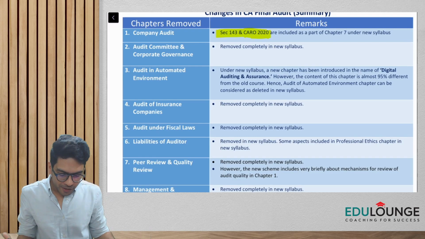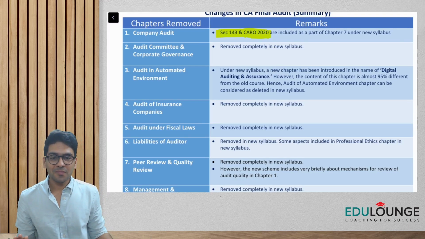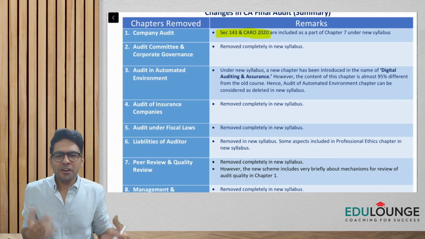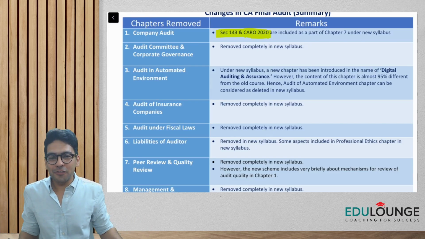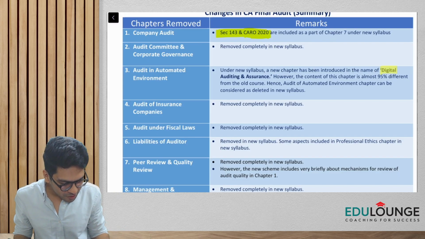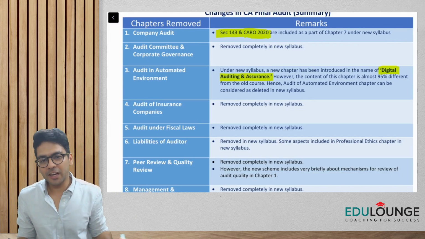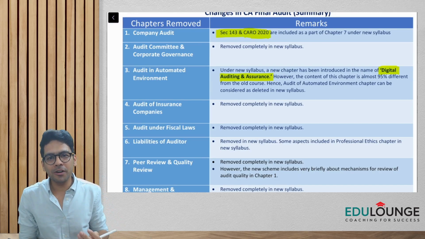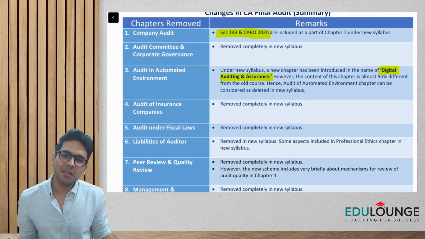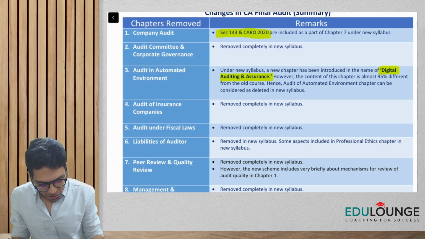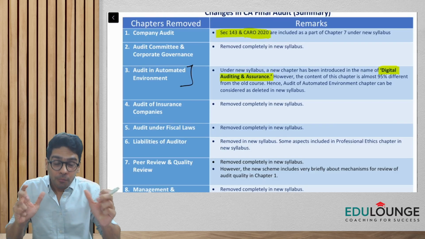Now the audit committee and corporate governance chapter has been totally removed from the new syllabus. Audit in automated environment, which used to be a very small and sweet kind of chapter in the old syllabus, has now been replaced by another chapter called digital auditing and assurance. But guys, I have gone through the content of the chapter. I feel that it is wise to say that the chapter of audit in automated environment has been removed.